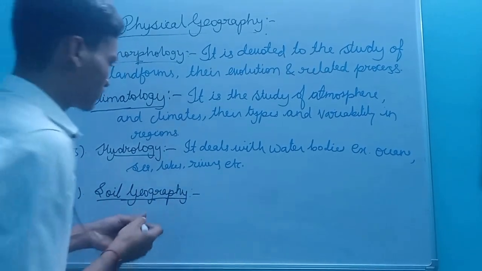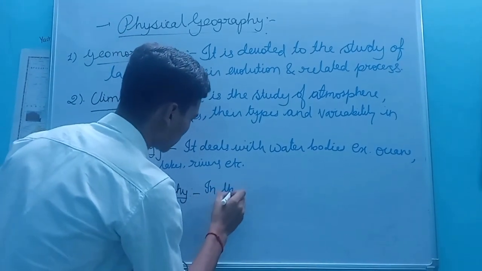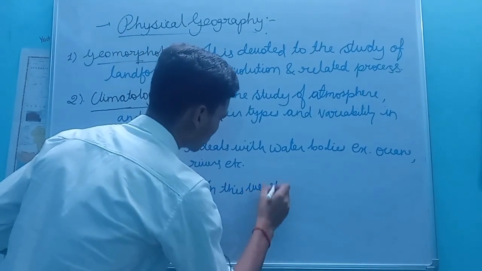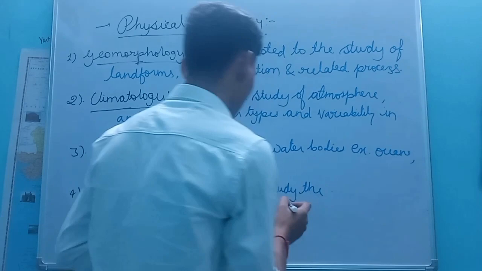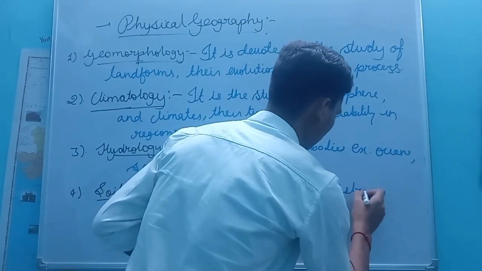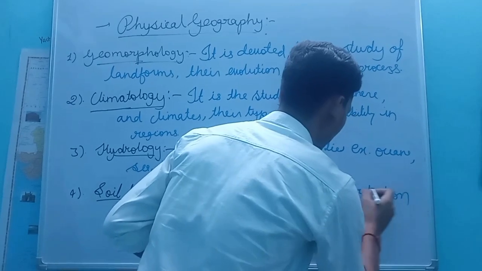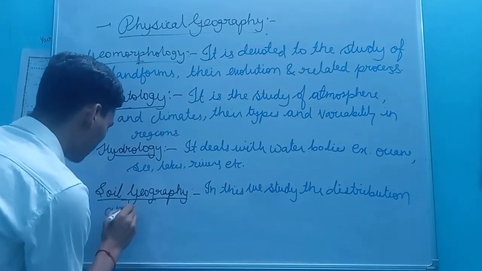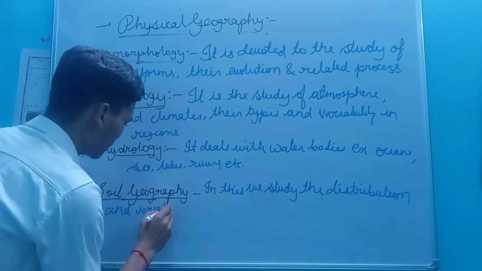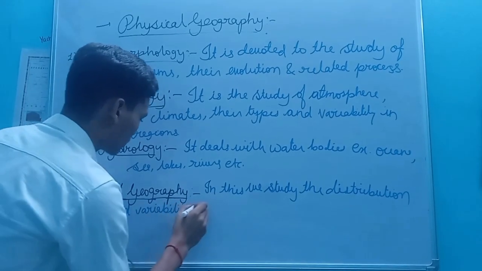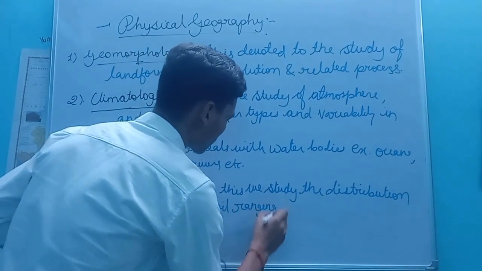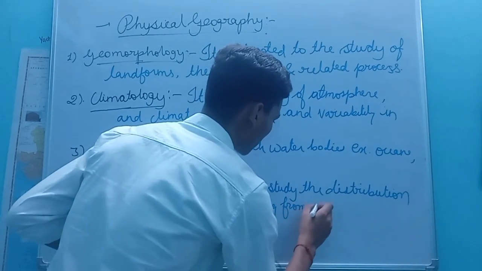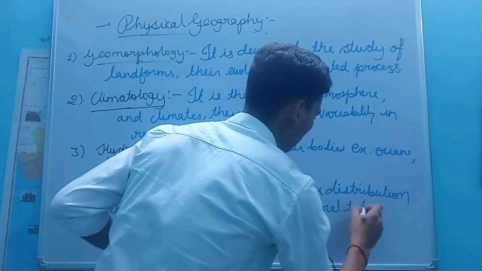In this we study the distribution and variability of soil, ranging from local to global places.